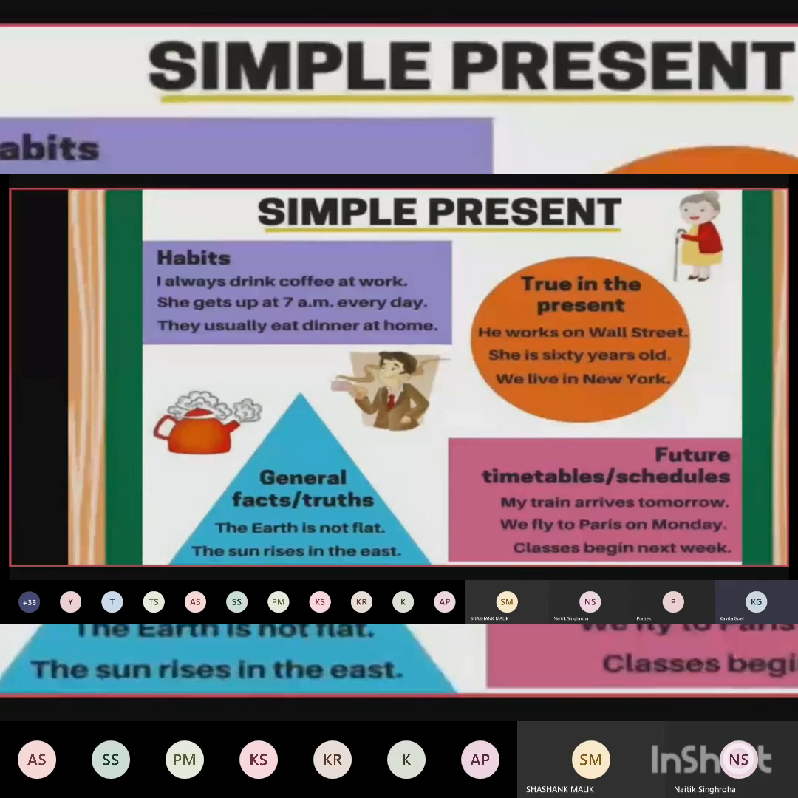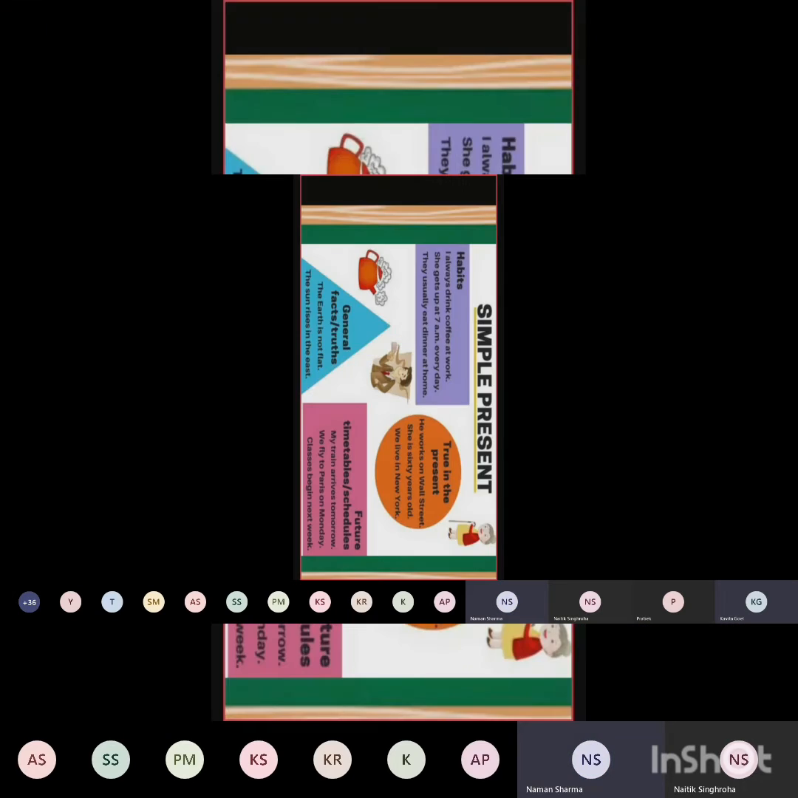Now let's see simple present tense. Somebody has unmuted himself or herself. Please mute yourself. Again and again you people disturb me a lot.